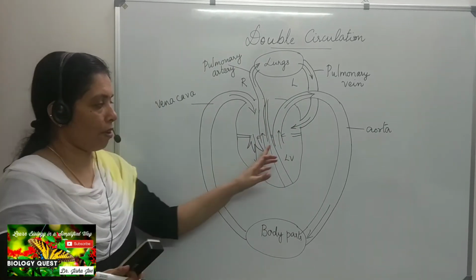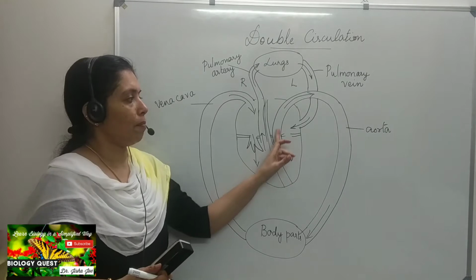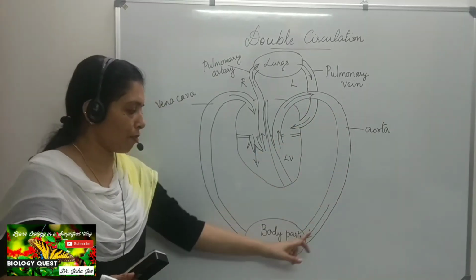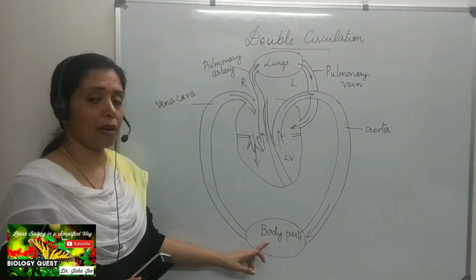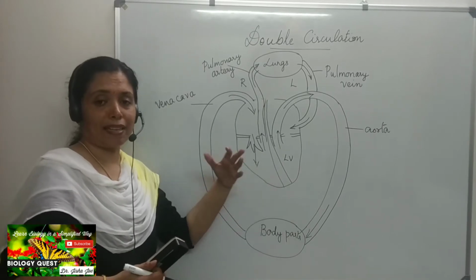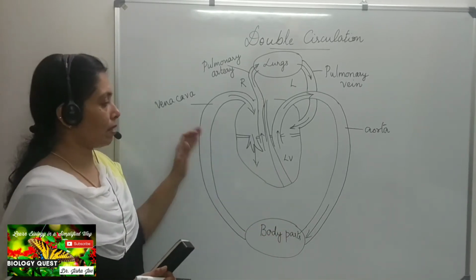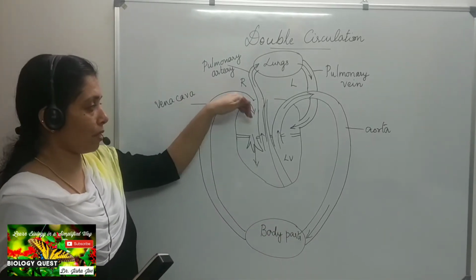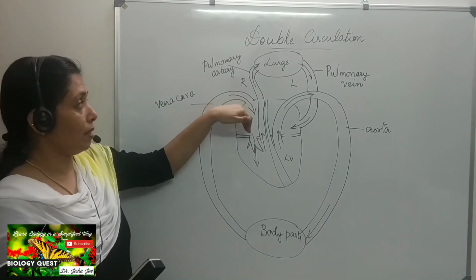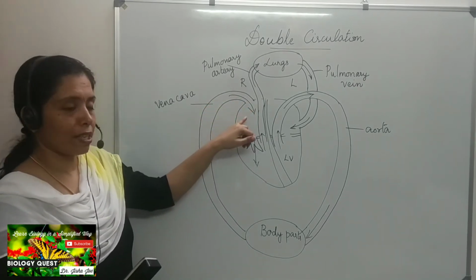So blood from the left ventricle passes through the aorta to the different body parts. From the body parts, carbon dioxide and the waste materials are collected and brought back through the vena cava into the right auricle.